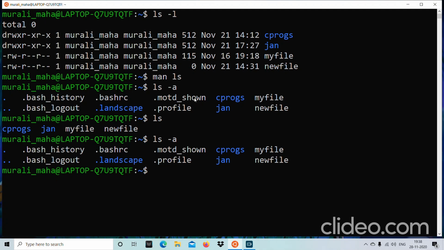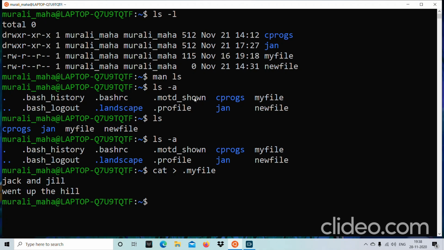Okay, the next question is, can any user create a file whose name starts with a dot? The answer is yes. Anyone can create a file whose name starts with a dot. cat > .myfile, or anything. Here I am typing something. Ctrl+D for terminating. So I have created a file called .myfile.